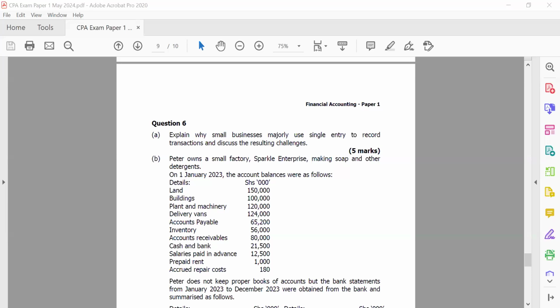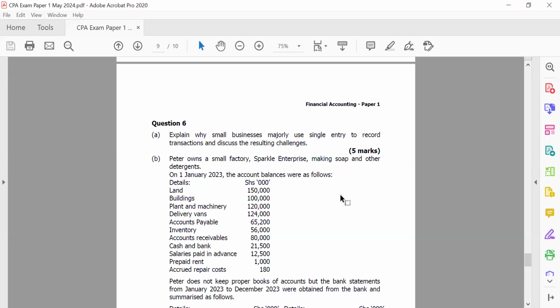So if you've not been preparing your books of accounts, most likely you cannot prepare your so-called statement of financial position and statement of comprehensive income. And so you can't determine what your tax is. So that is important for us.